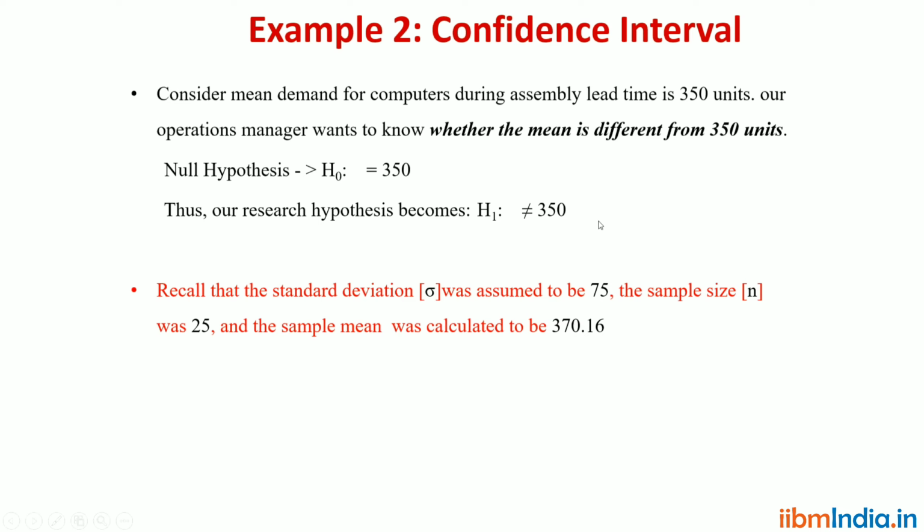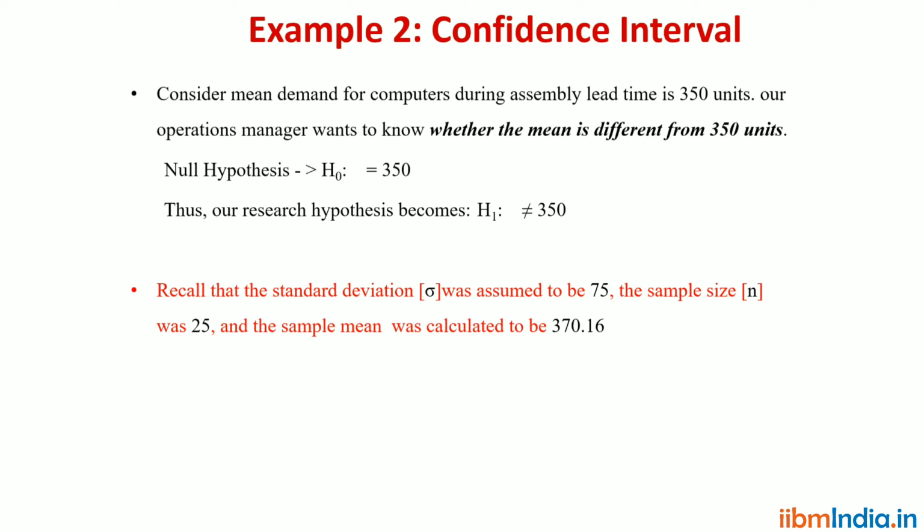This is the given statement. If this is the case, which test can we apply? We can go for two-tail because the equal sign is there in the null hypothesis.